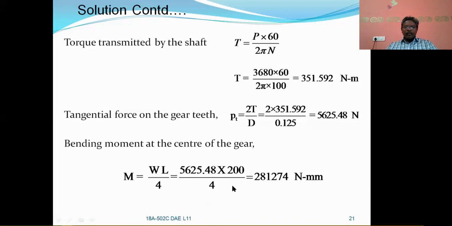So here now you have the torque value and you have the maximum bending moment. So don't be confused with this. PT and W both are the same.